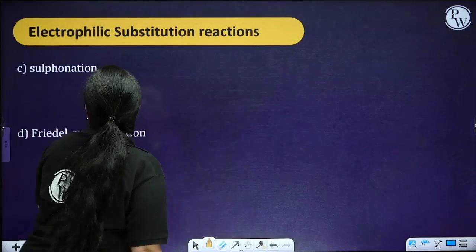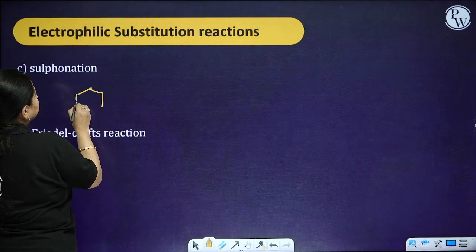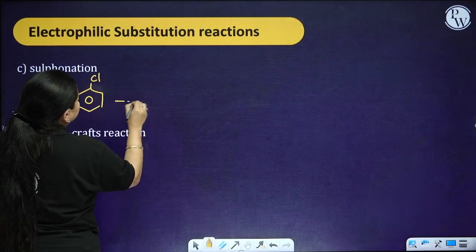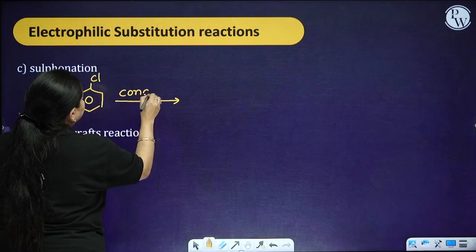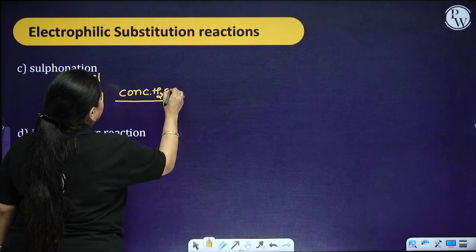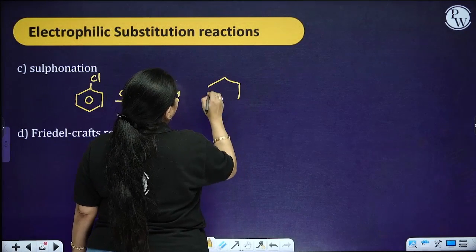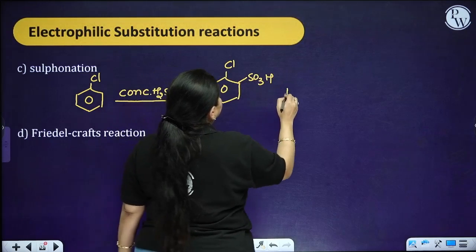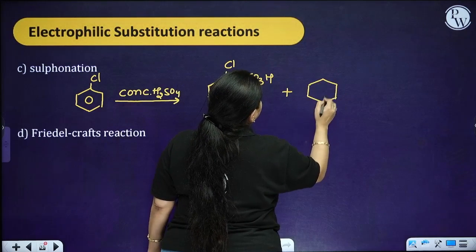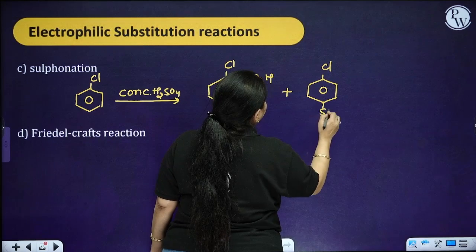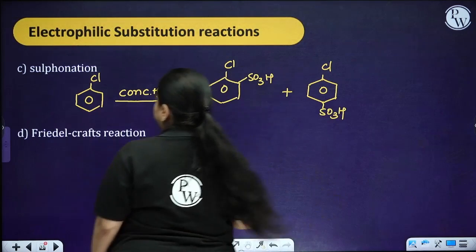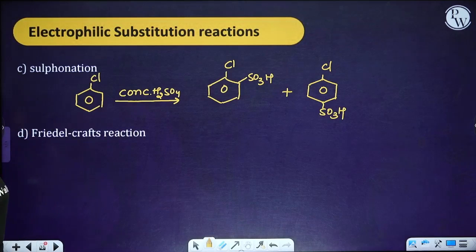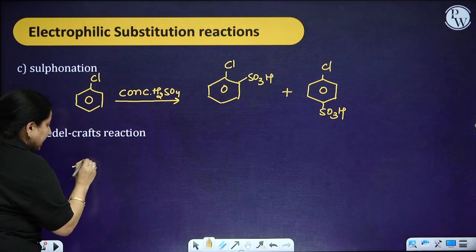Next you are going to have the sulfonation. So you are going to have the chlorobenzene, concentrated H2SO4. So you are going to have again the ortho and para products. Friedel-Crafts reaction. Now when we talk about the Friedel-Crafts reaction, basically it takes place as the alkylation